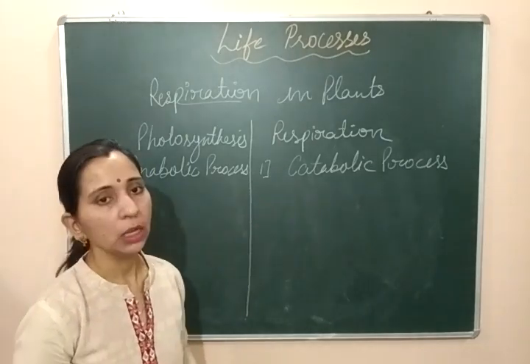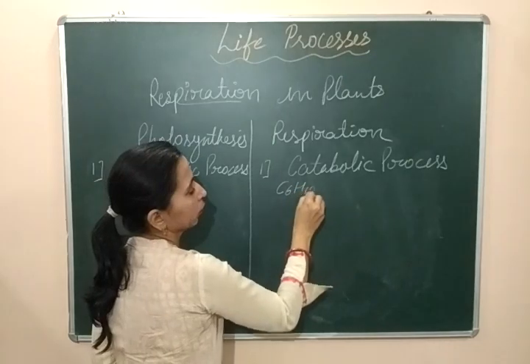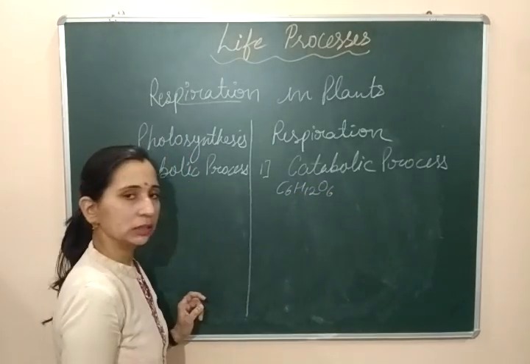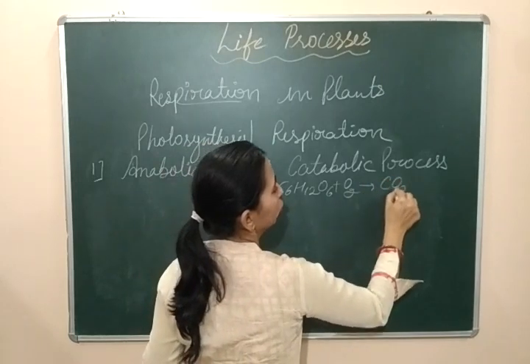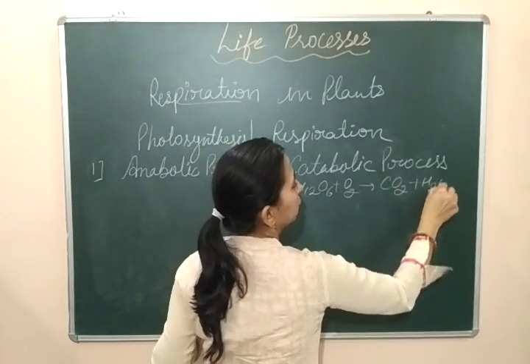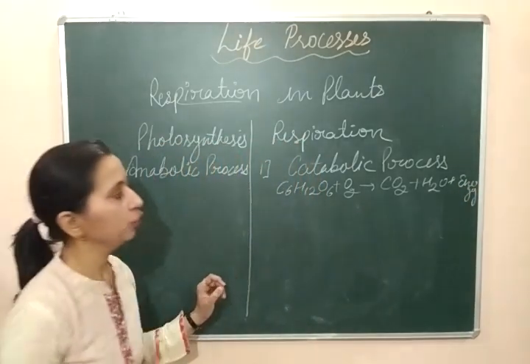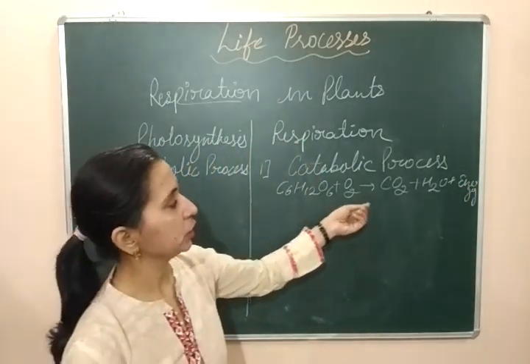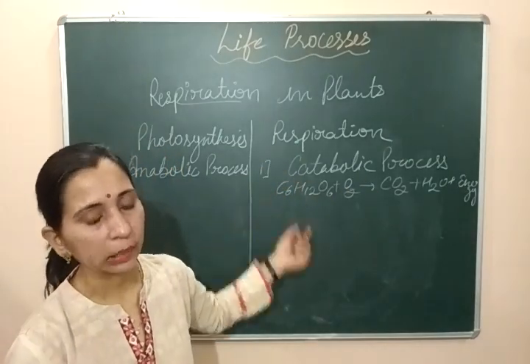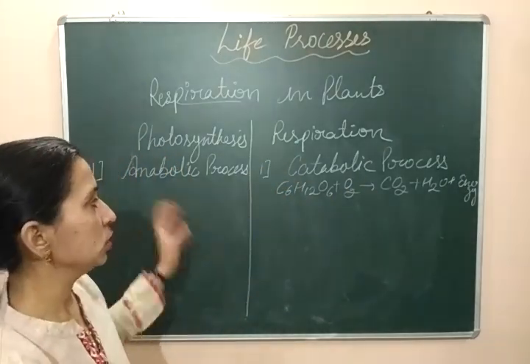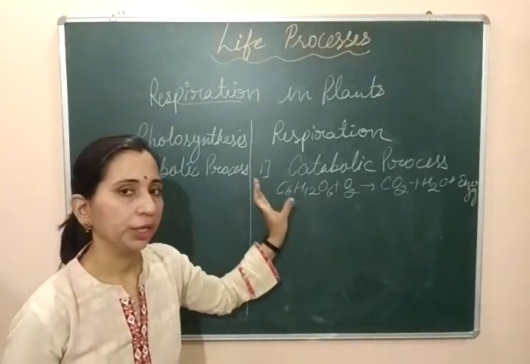In respiration, glucose reacts with oxygen and is converted into CO2 and H2O, and energy is also formed. So this type of reaction, in which complex structures get converted into simpler forms, is known as a catabolic process. Photosynthesis is anabolic, but respiration is catabolic.